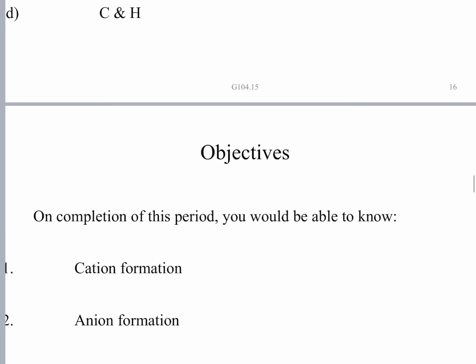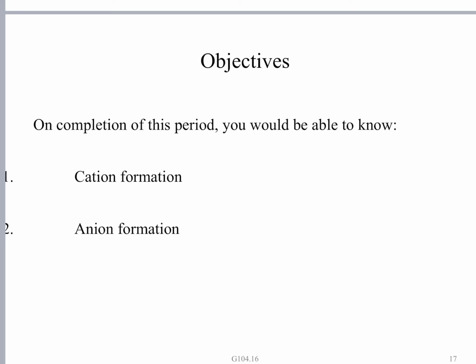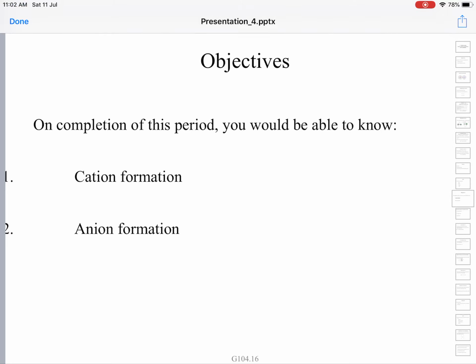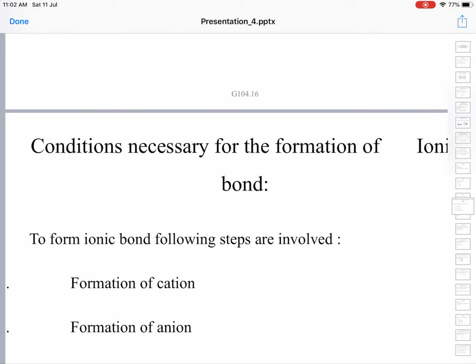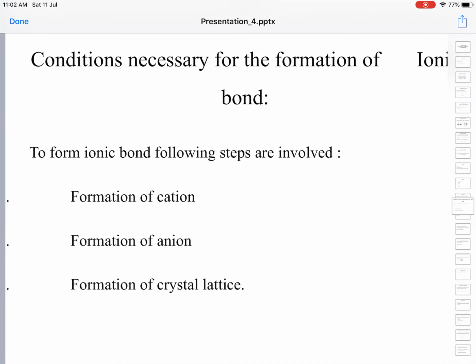On completion of this class, you will know what the conditions necessary for the formation of a cation are, and what the conditions necessary for the formation of an anion are. Cation formation and anion formation are essential for the formation of ionic bond. So, in other words, we are discussing the conditions necessary for the formation of ionic bond here.